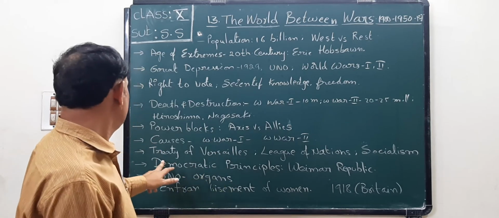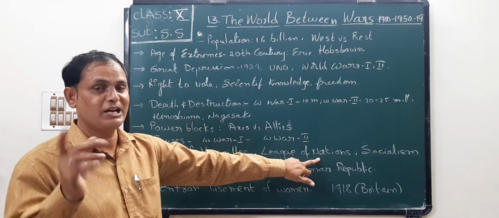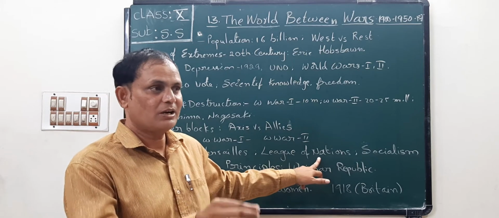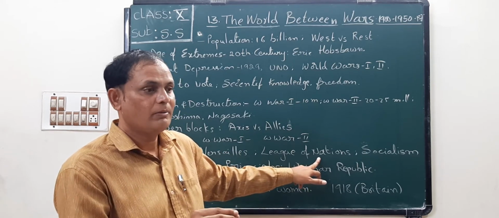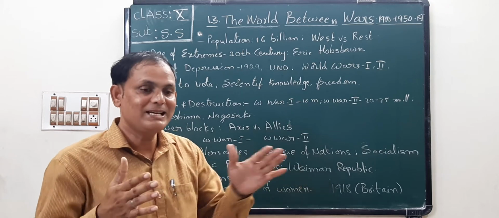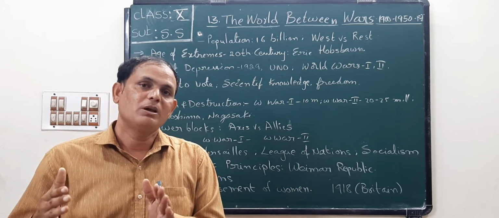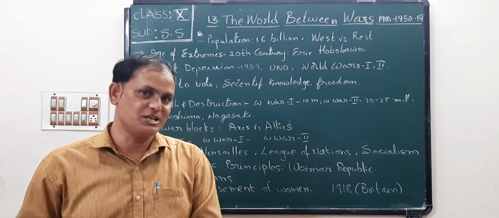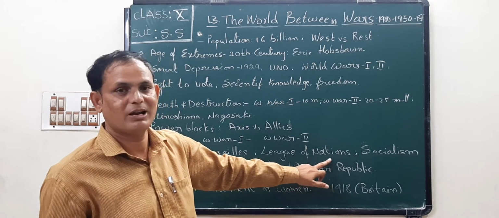Okay, children. Next, League of Nations. After the First World War in 1919, they started one peace association. Okay, that is called the League of Nations. This League of Nations was started by Woodrow Wilson, the then US president, children. Okay, but unfortunately this failed. The Second World War occurred.